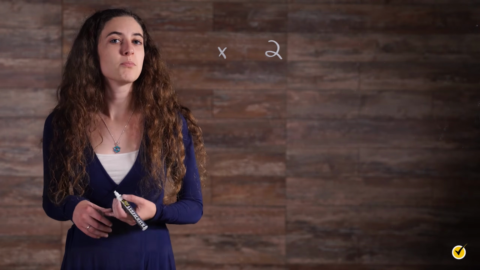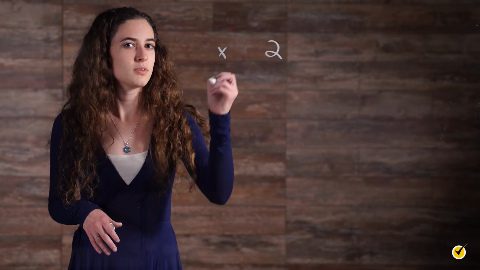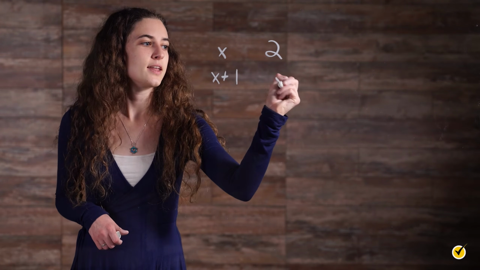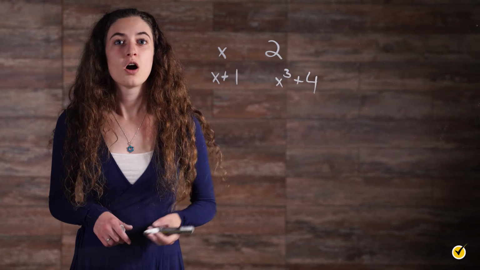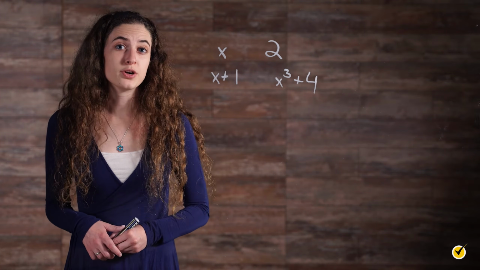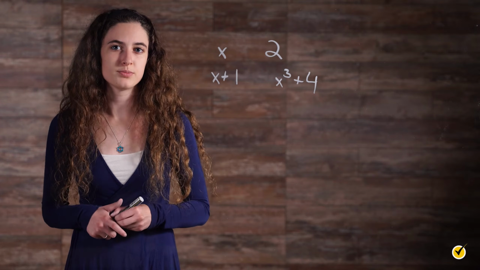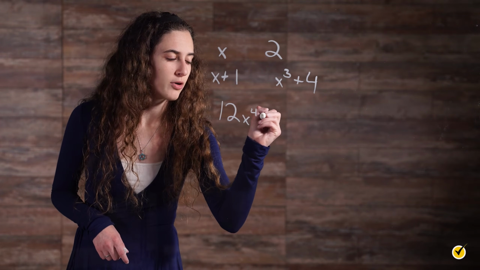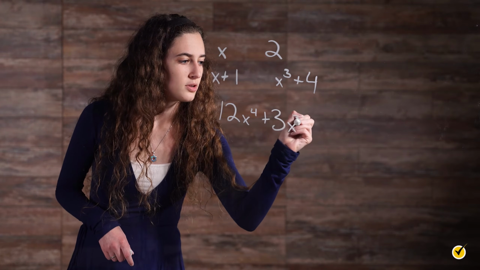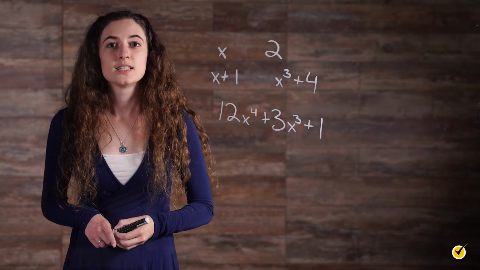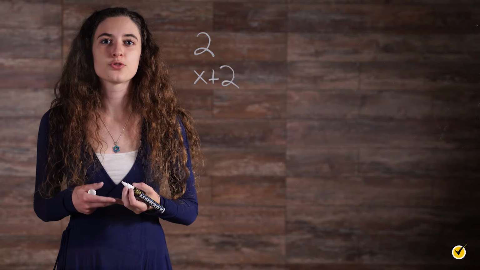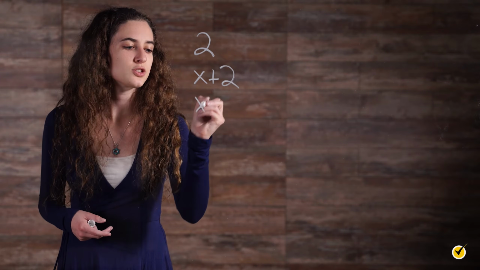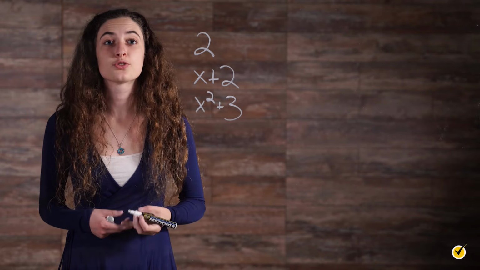A binomial is a polynomial consisting of two terms. X plus 1 and x cubed plus 4 are both binomials. A trinomial is a polynomial consisting of three terms. 12x raised to the fourth power plus 3x cubed plus 1 is a trinomial. A degree is the highest exponent in a polynomial. 2 is a degree 0 polynomial. X plus 2 is a degree 1 polynomial. And x squared plus 3 is a degree 2 polynomial.